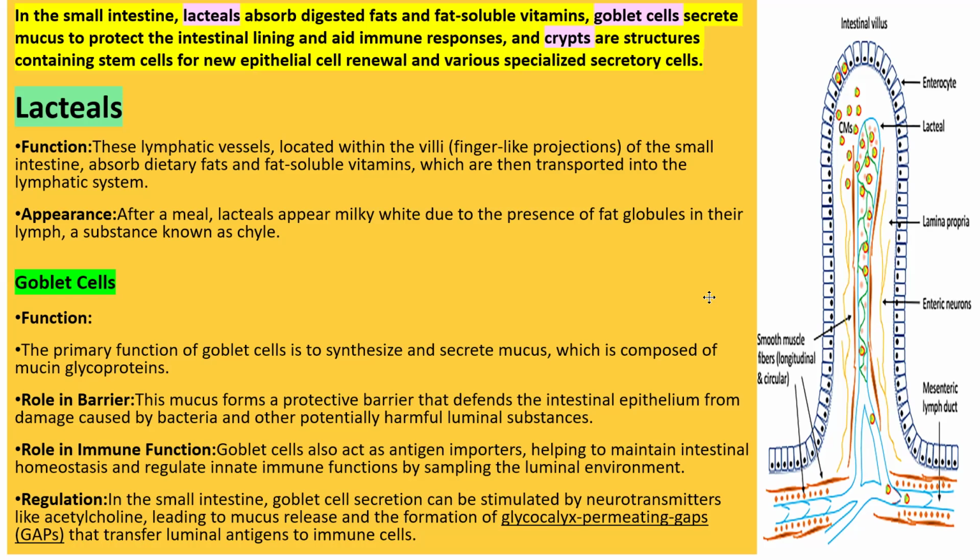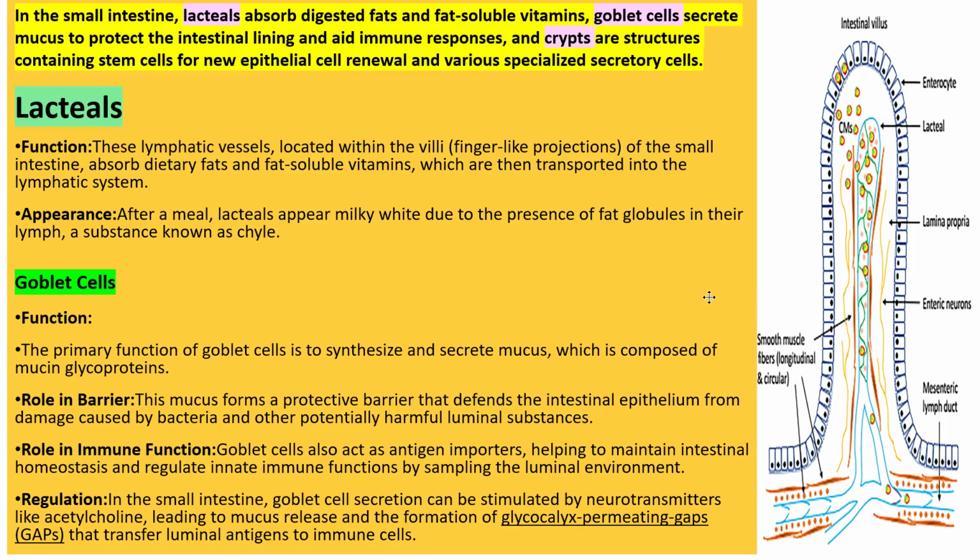Goblet cell secretion can be stimulated by a neurotransmitter, and the name of the neurotransmitter is acetylcholine, which leads to mucus release, formation of glycocalyx permittive gaps, then transfer of luminal antigen to immune cells and provision of innate immunity.